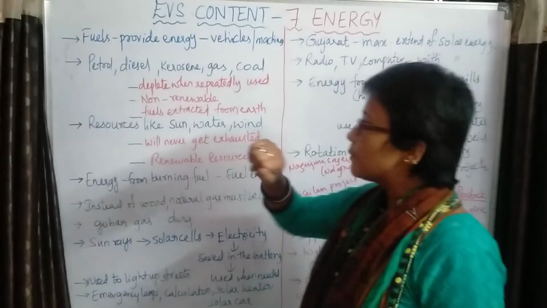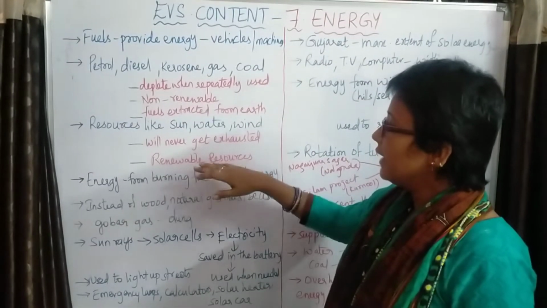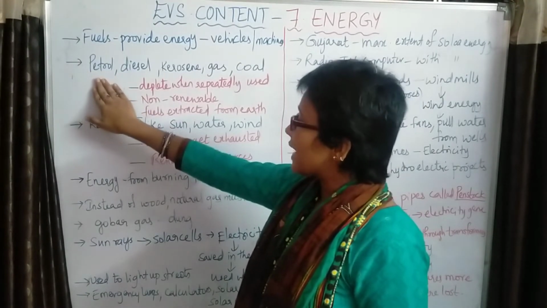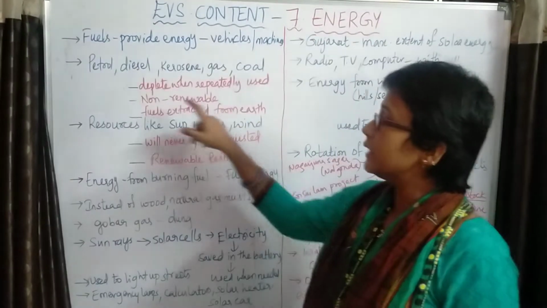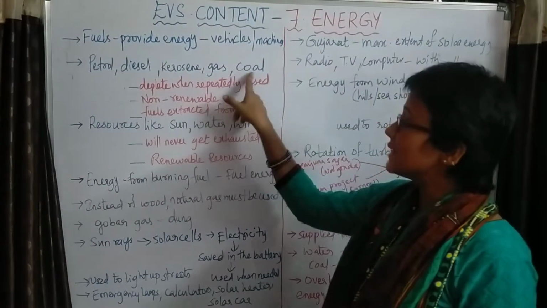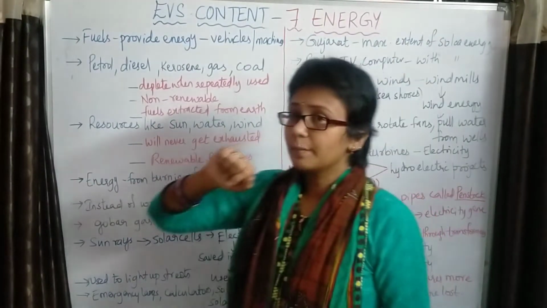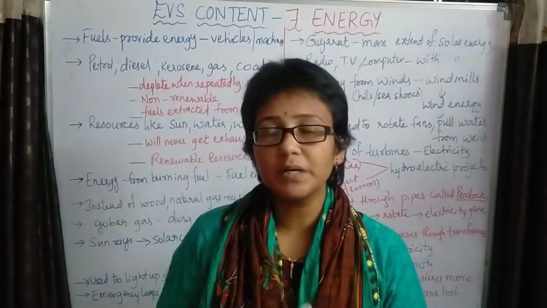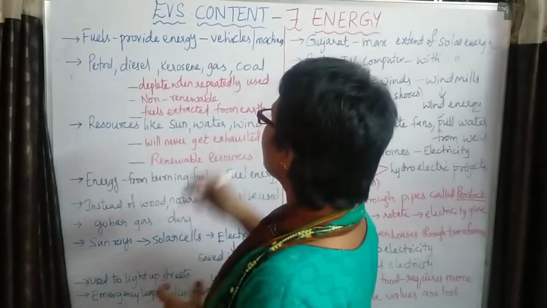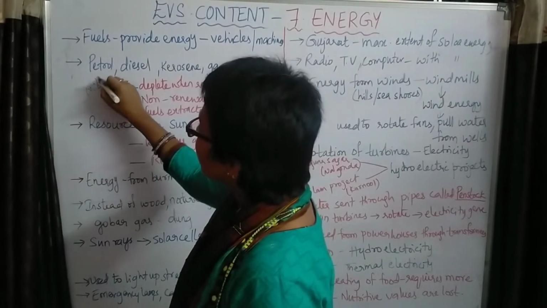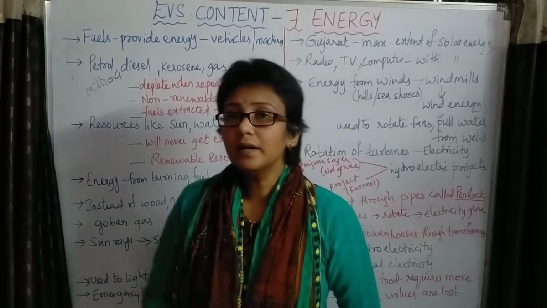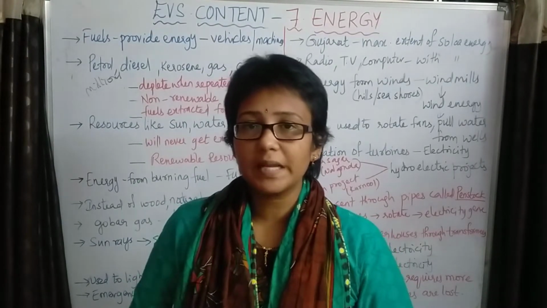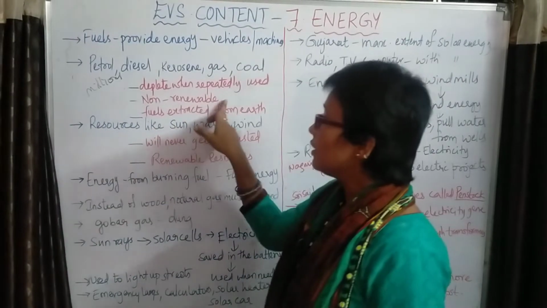We have two types of energy resources, non-renewable and renewable. Fuels extracted from the earth, like petrol, diesel, kerosene, gas and coal, are called non-renewable resources. We are getting them from the earth's crust only, but it takes millions of years for them to be replenished. If you want to produce them again, it will take millions of years. So they are called non-renewable resources.